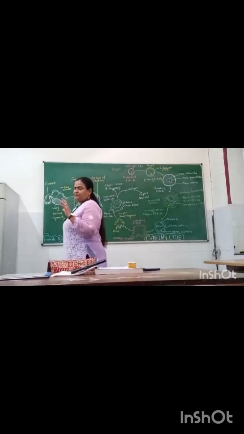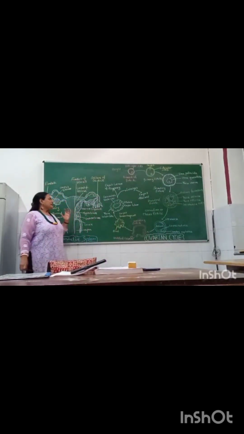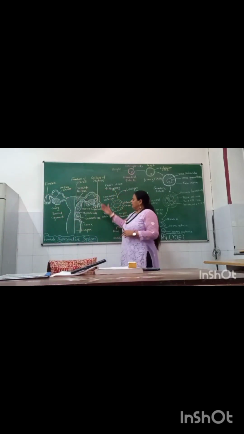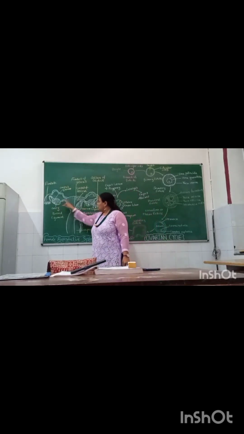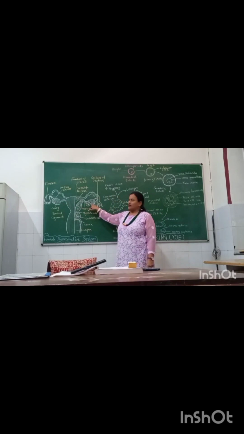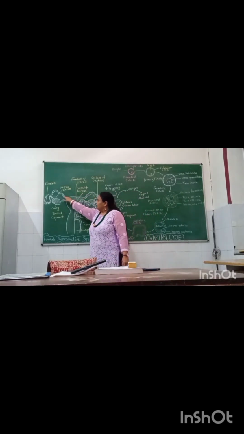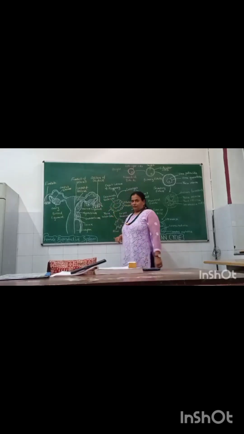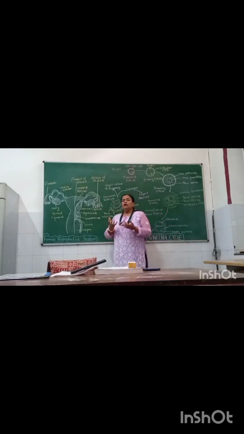Discussing yesterday what is a female reproductive system. As we all know, the mammalian female reproductive system is composed of two endocrine organs, or what we call gonads, the ovaries, a pair of oviducts, and you can see that there are ostia, which serve the purpose of picking up the ova when liberated from the ovary.